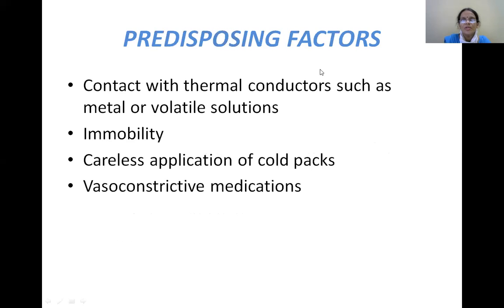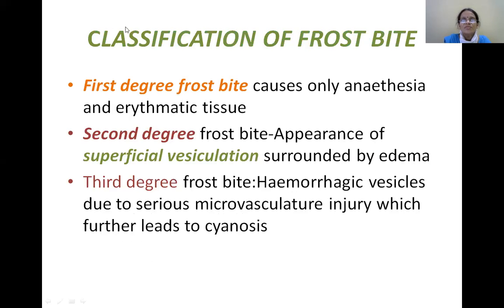So what are the different predisposing factors? Contact with thermal conductors such as metal or volatile solutions, immobility, careless application of cold packs, and vasoconstrictive medications. These are the predisposing factors for frostbite.